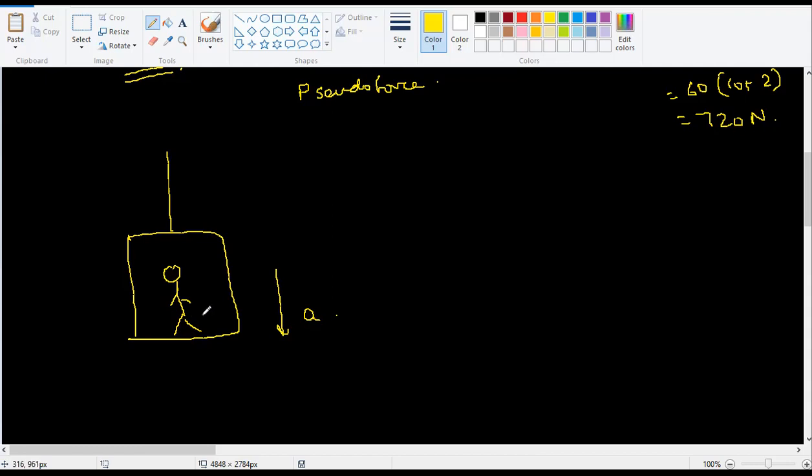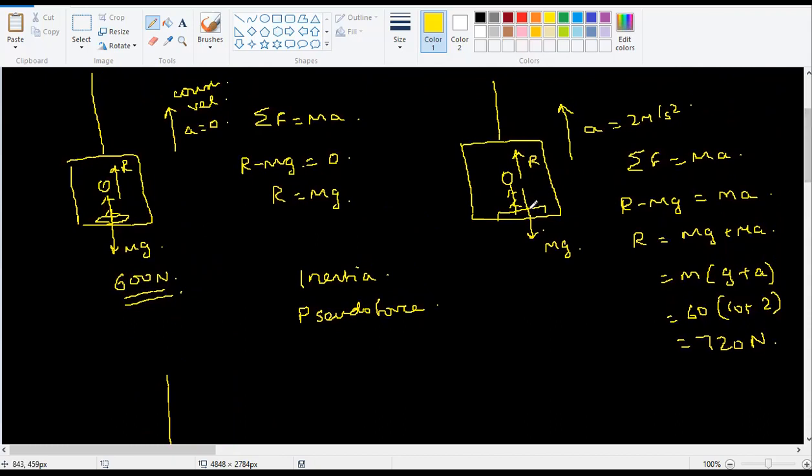So again, the mathematics is very simple. Mg, reaction force R. Again, I forgot to tell you here, since you are getting pushed downwards, this weight is what is called apparent weight. Don't write the numbers in the exam, okay?